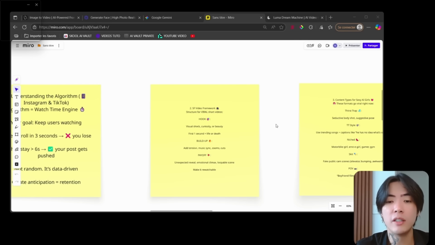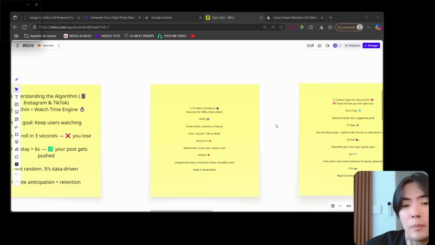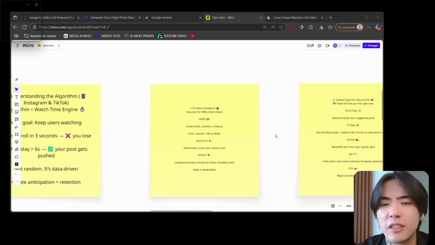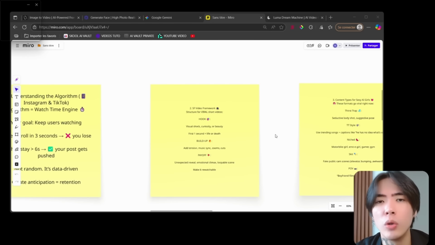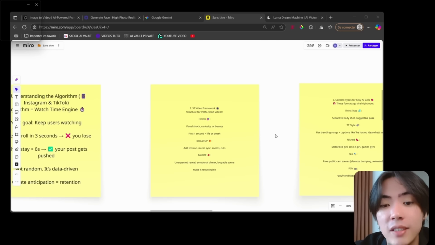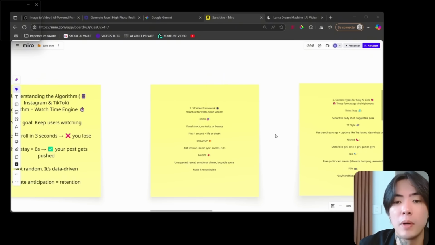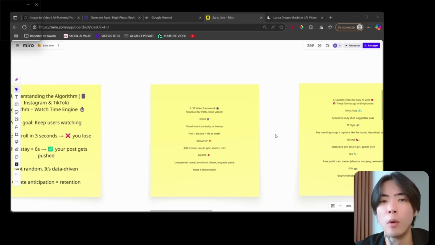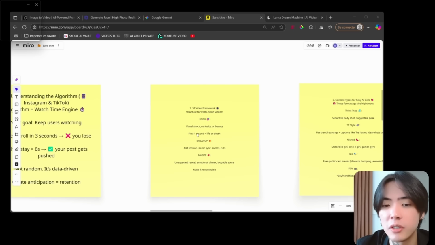Then you need a build-up. So you need to build some tension, or a music sync, or maybe a zoom or a cut, just something that makes the viewer think, okay, I need to continue watching it. And then at the end, you need a payoff. For example, an unexpected reveal, an emotional climax, or a loopable scene, just like an emotion projection. And also the secret, if you want to be 100% sure to go viral, is to make it rewatchable.